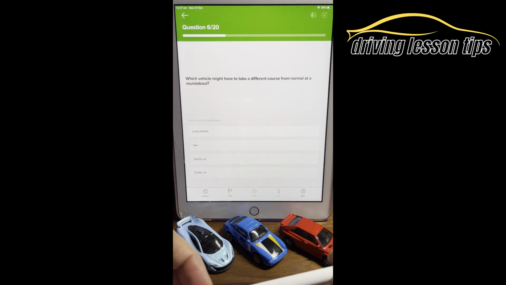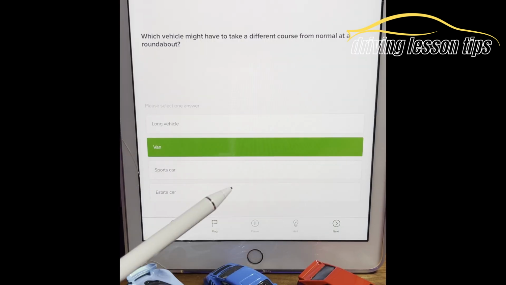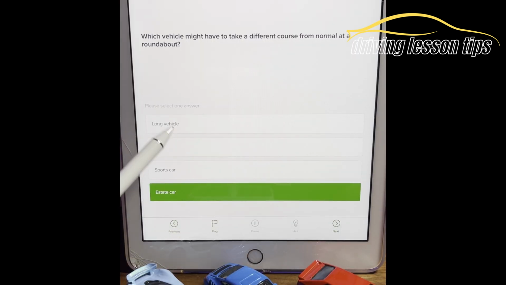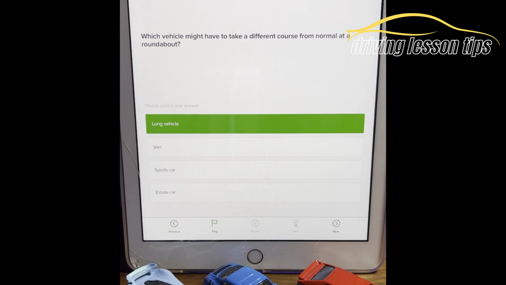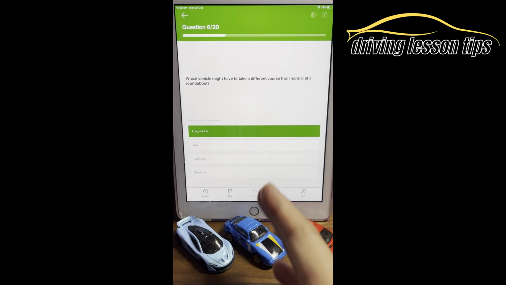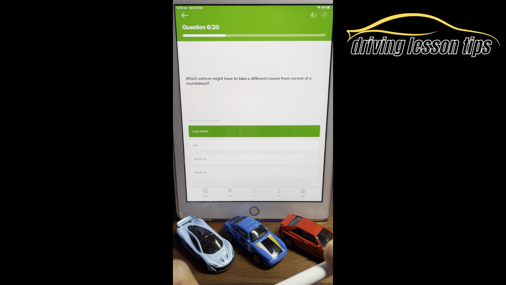Question 6. Which vehicle might have to take a different course from normal at a roundabout? A long vehicle, a van, a sports car, or an estate car? The answer is A, a long vehicle. Longer vehicles, obviously, need more room to move, more room to turn, so they will take a different course from normal at a roundabout.